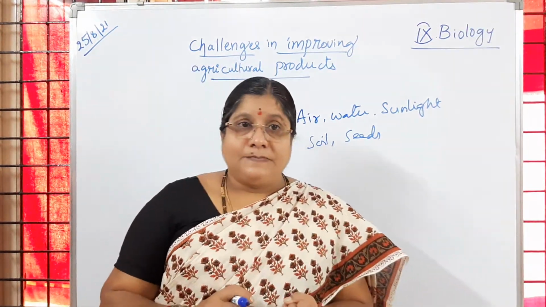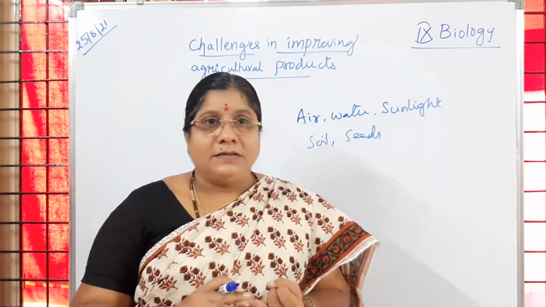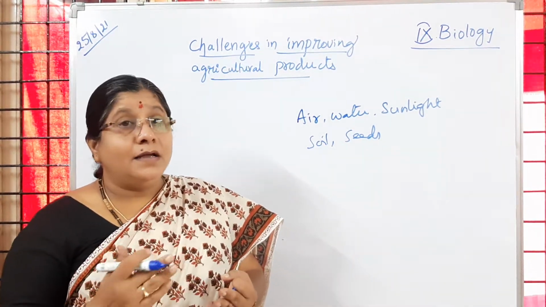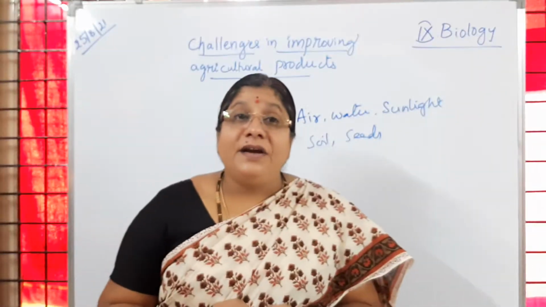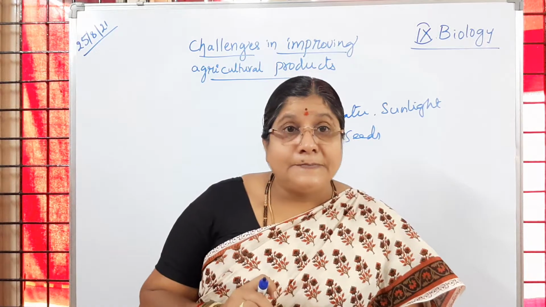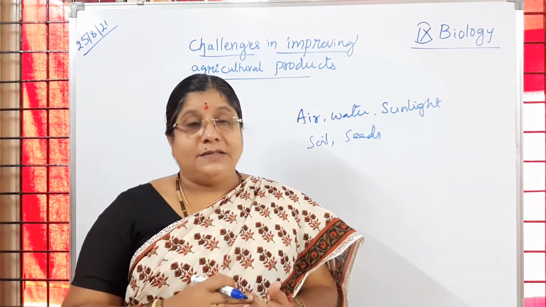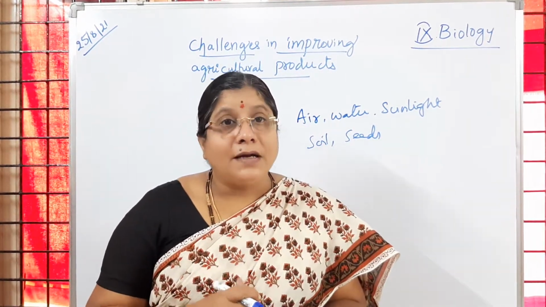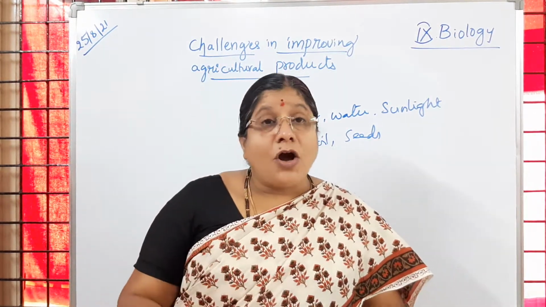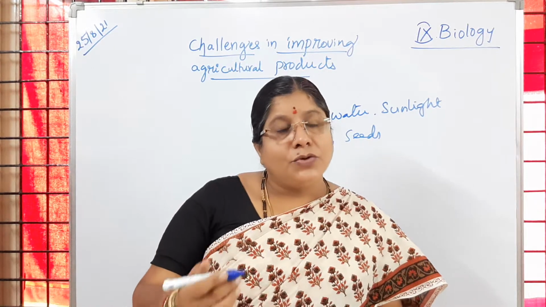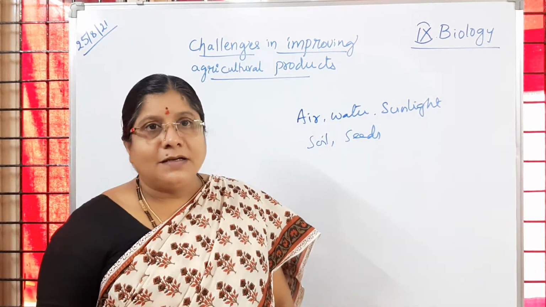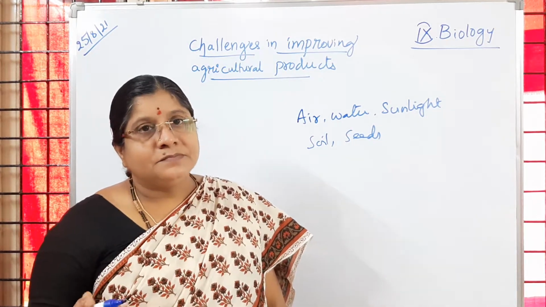Type of soils, then seeds of best quality, then availability of land, then water, irrigation methods, okay, and applying of fertilizers. Then the crops, once they are grown, are also going to be affected by insects or pests. So we have to control them, is it not?